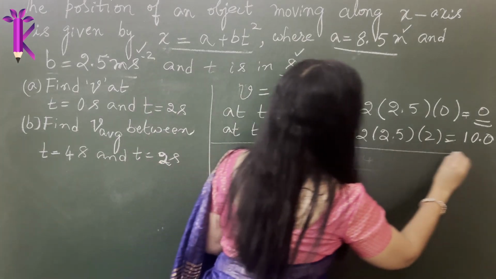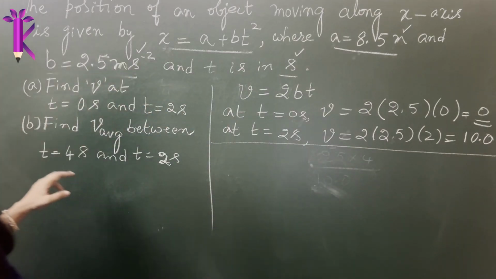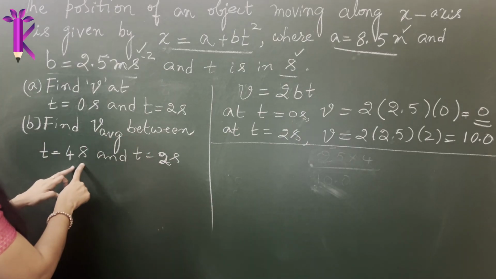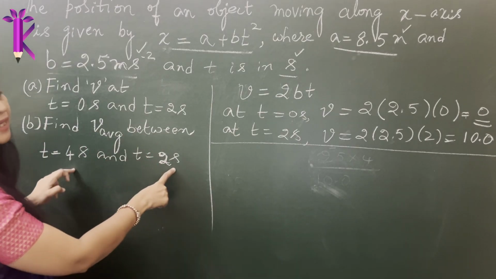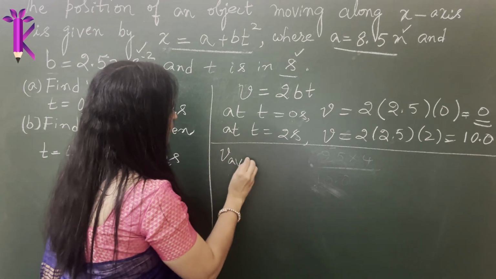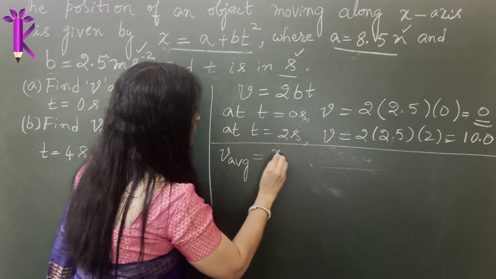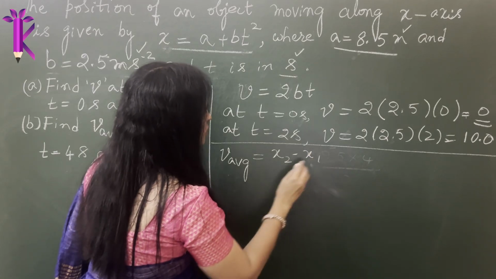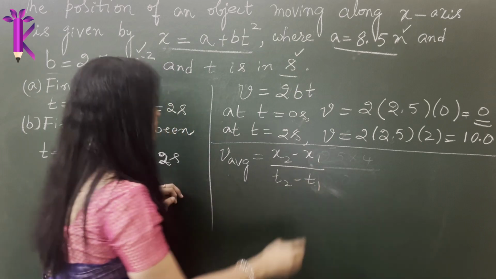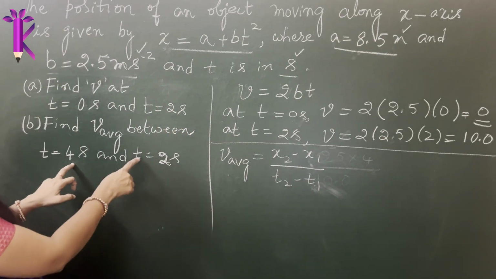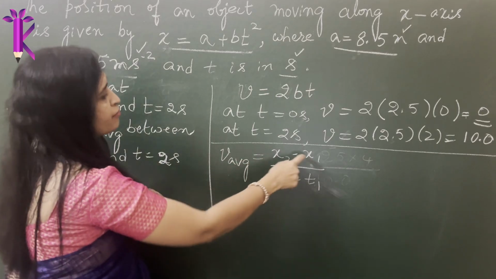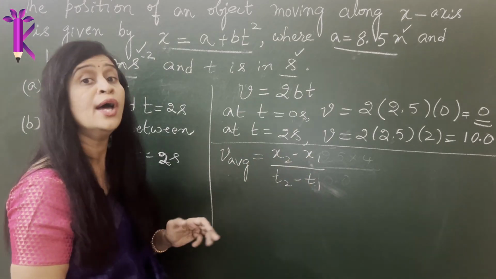So we calculated the first part, right? Now what are you supposed to calculate next? Find the average velocity between t is equal to 4 seconds and t is equal to 2 seconds. So v average by definition is x2 minus x1 divided by t2 minus t1. t1 and t2 are given in the numerical, but are the values of x1 and x2 given?